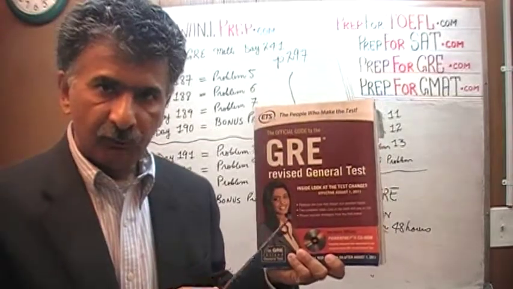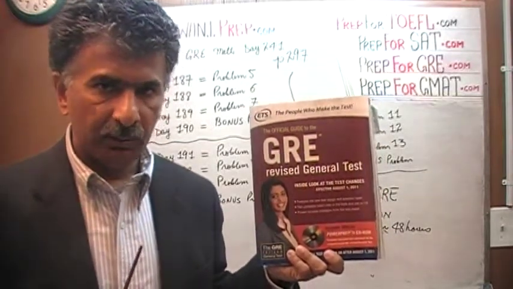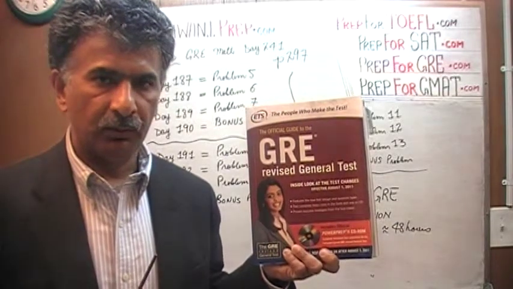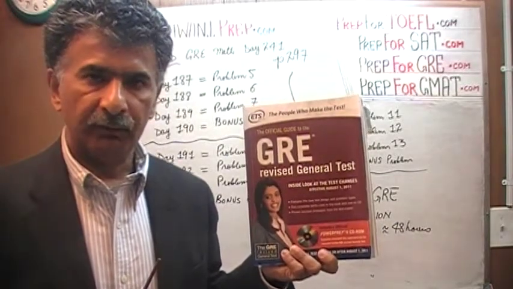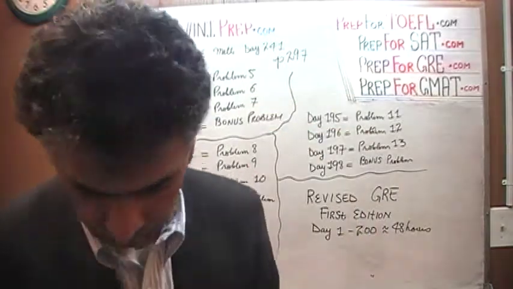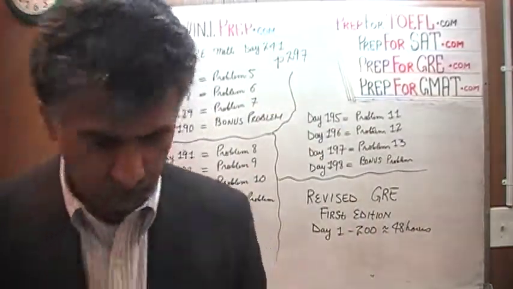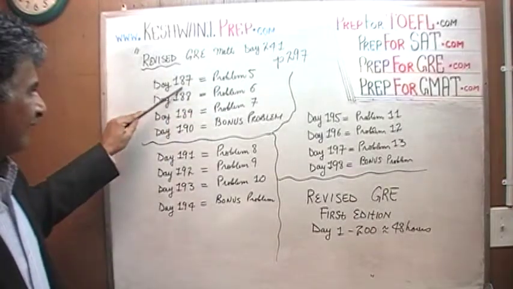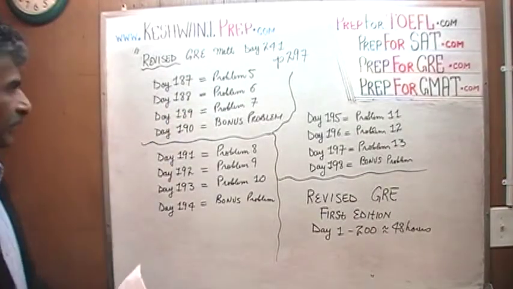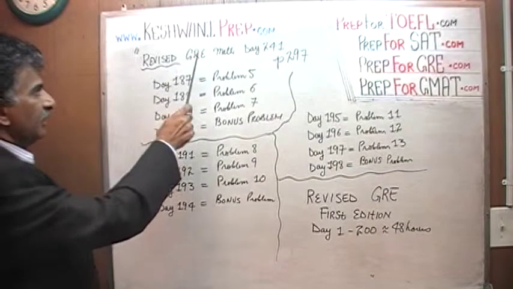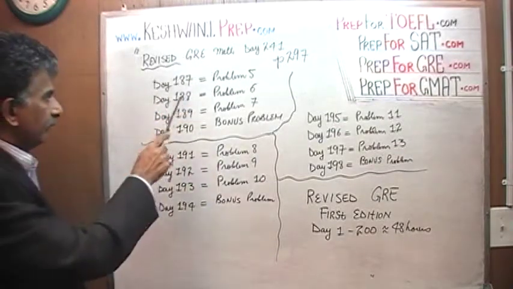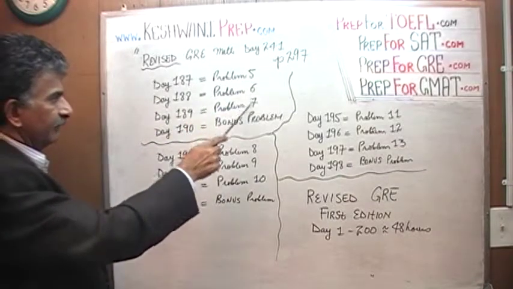I have already solved every single math problem in this book. Instead of redoing all of these problems, I'm simply going to give you the day number where you can find the solution to a given problem. For example, problems 5, 6, and 7 you will find on days 187, 188, 189. Just type in revised GRE math, and then the day number.